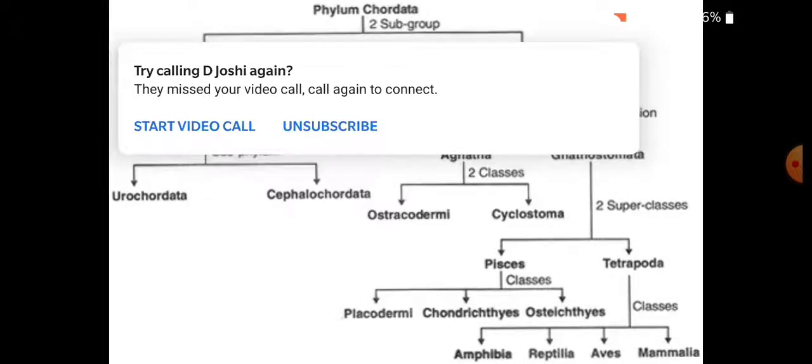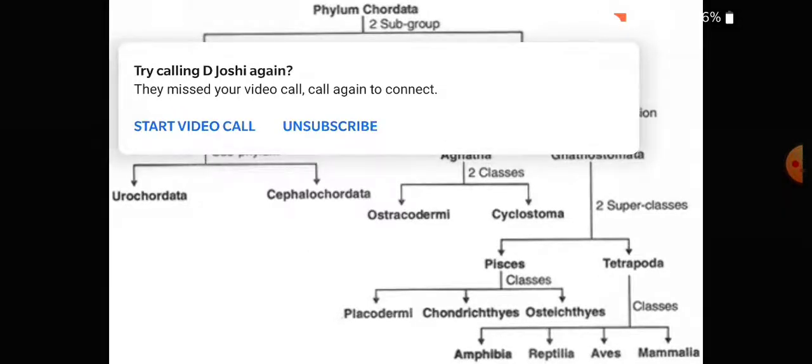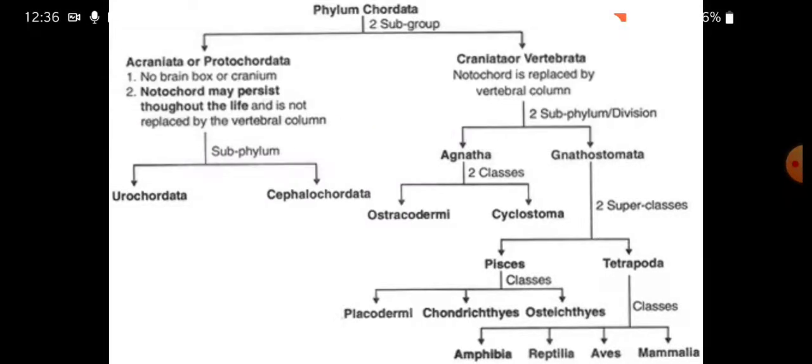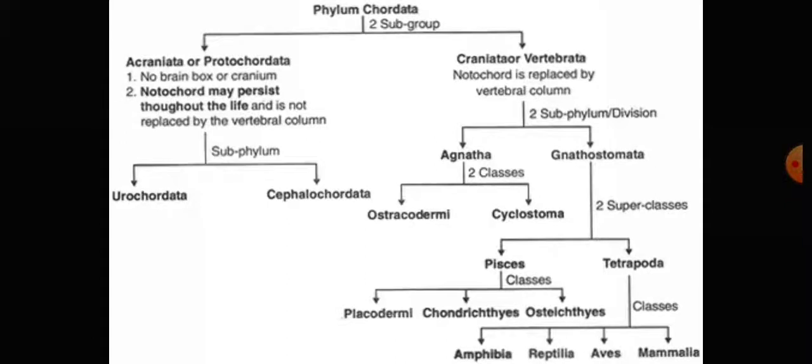And the third is that it is a unicellular animal. Unicellular means the entire body of the animal is made up of a single cell, a single grade tissue animal.